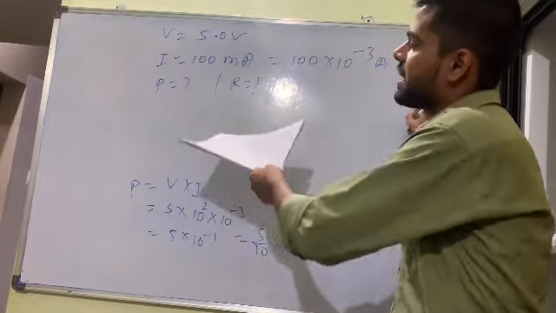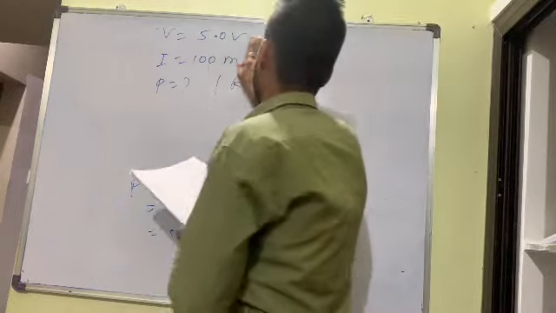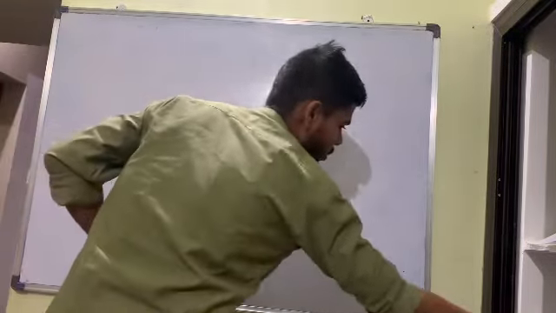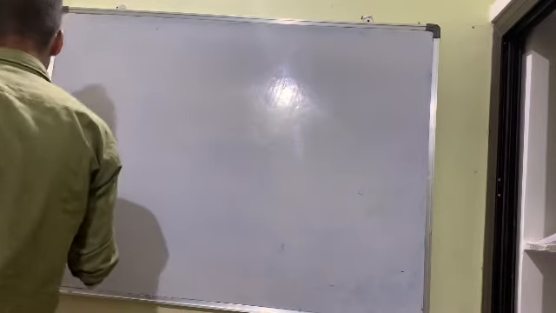Voltage given, current given. They are asking power and resistance. We will put the formula and solve. First, understand what data they have given and go through it with the information.